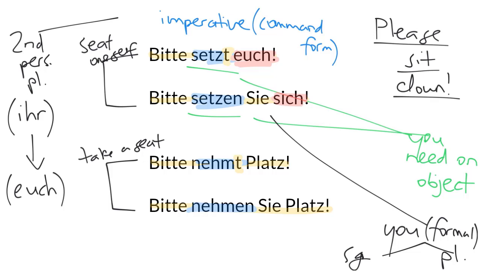One final thing to notice is the presence of Sie in the second of each of the pairs. And there are three imperative forms in German, the Du form, the Ihr form, and the Sie form. When you use the Sie form, you need to actually use the pronoun Sie. You need to say, you take a seat, not just take a seat, which seems to add to the politeness factor.